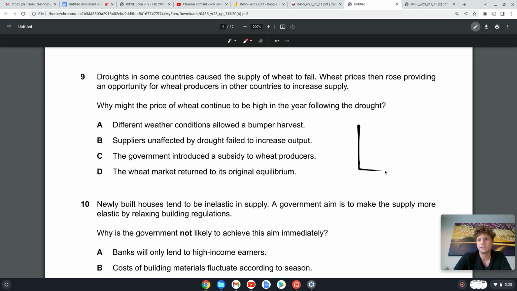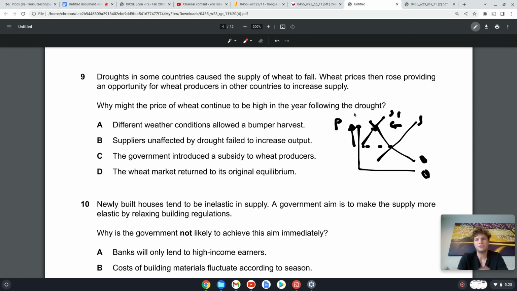Okay, so basically what happened here is that there was bad weather, there was low rain, so that caused the supply of wheat to decrease, shift to the left, which makes sense, right? If there's not enough rainfall, then you won't have a big harvest of wheat, so the price increased. And the question is, why would the price remain high in the next year?